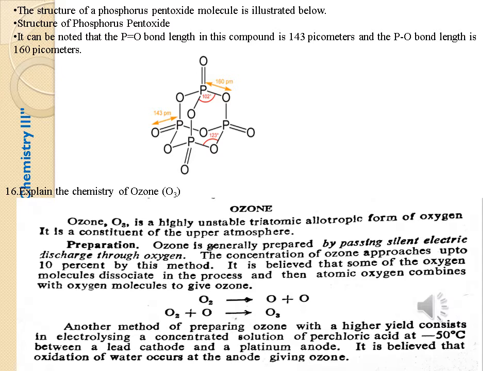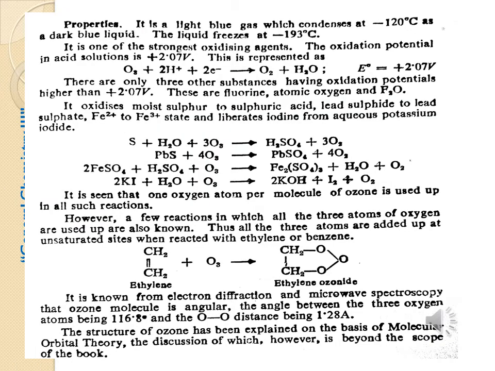Another method of preparing ozone with a high yield consists of electrolysis of a concentrated solution of perchloric acid at minus 50 degrees centigrade between a lead cathode and a platinum anode. It is believed that oxidation of water occurs at the anode, giving ozone. Properties. It is a light blue gas which condenses at minus 120 degrees centigrade as a dark blue liquid. The liquid freezes at minus 193 degrees centigrade. It is one of the strongest oxidizing agents. The oxidation potential in acid solution is plus 2.07 volt.